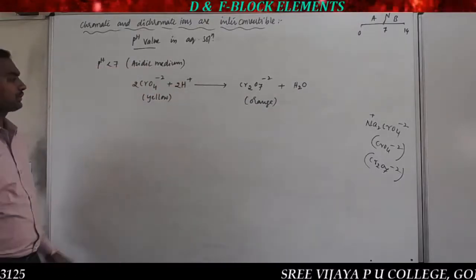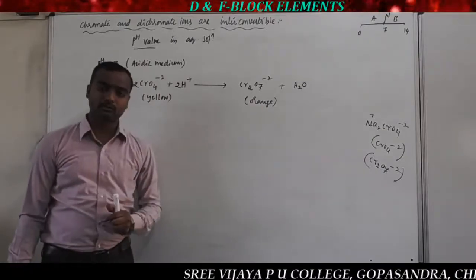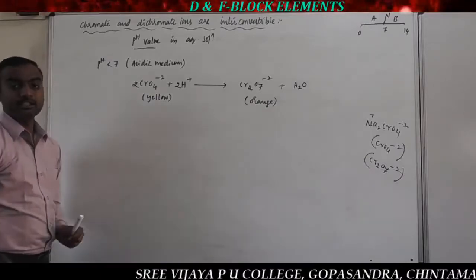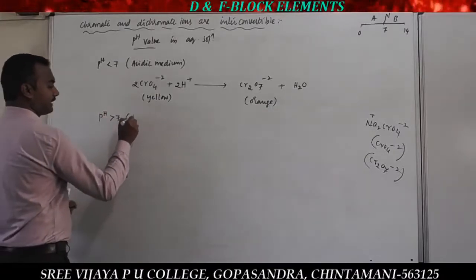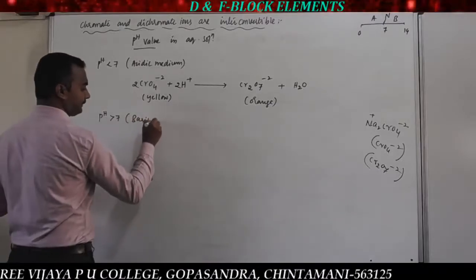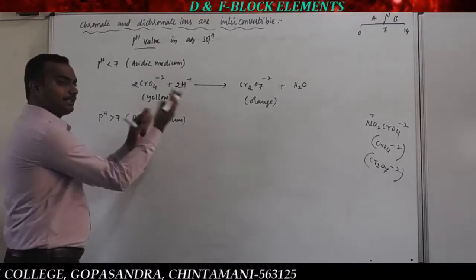So this is the conversion of chromate, a yellow colored compound. This chromate is converted into orange red dichromate in acidic medium. So what happens in basic medium? In basic medium, pH is greater than 7, that medium is called basic medium. In basic medium it is the reverse case.